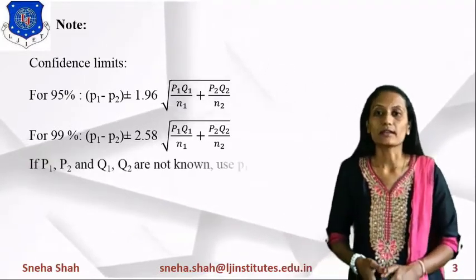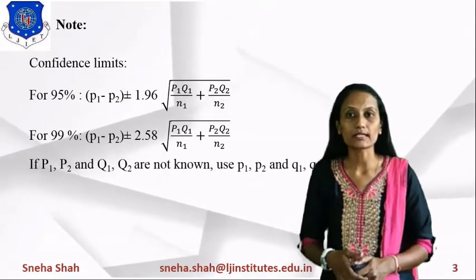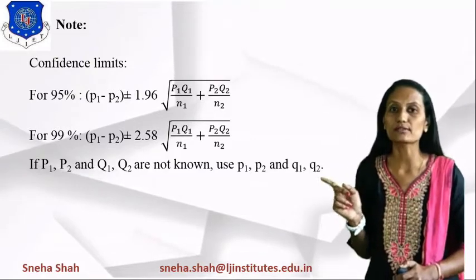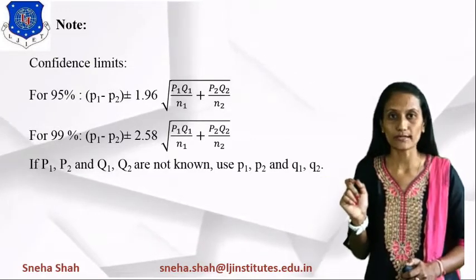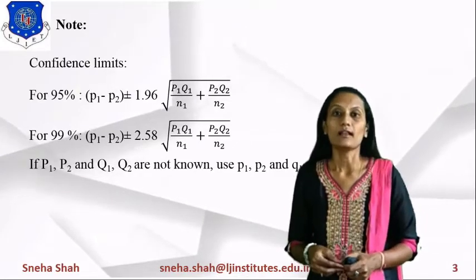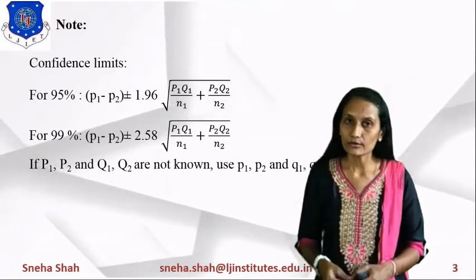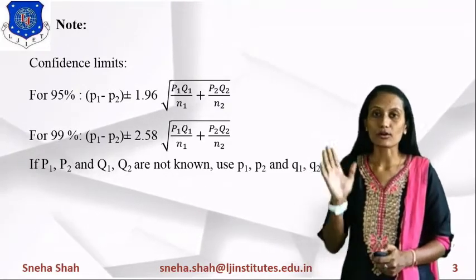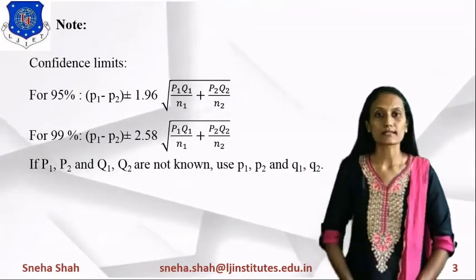Now, if P1, P2, Q1, Q2 are not known to us, then we will use the small p1, p2, q1, q2. It means if we do not know the sample mean and variance, then we will use the population mean and variance. Now, all these equations will be used to solve some examples.